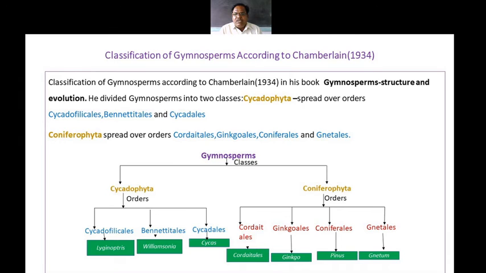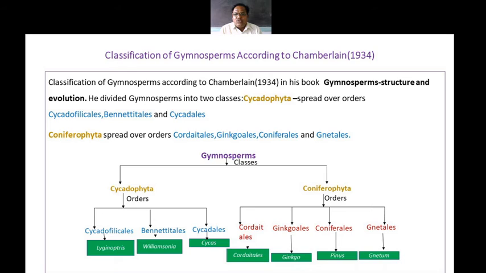Then one more member is Pinus. This is a comparatively large tree of the Coniferales, known as pines, and these pines are found in Himachal Pradesh, Bengal and most parts of India. Pinus has male and female cones.